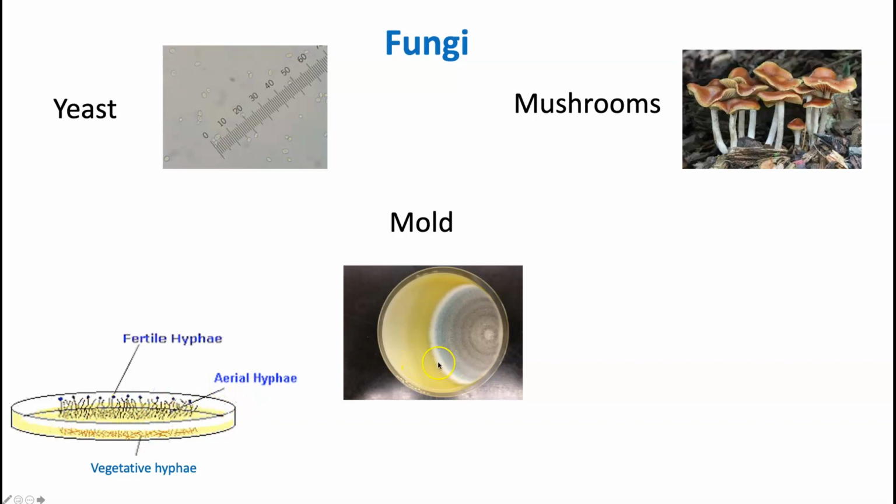Now, what we see growing on the top is going to be these little filaments, or hyphae, or aerial hyphae. The aerial hyphae, also referred to as reproductive hyphae because it has the fertile hyphae there. You see those little spores. These are spores that are produced by the hyphae. And the hyphae usually extends away from the food source. All right? Away from the food source.